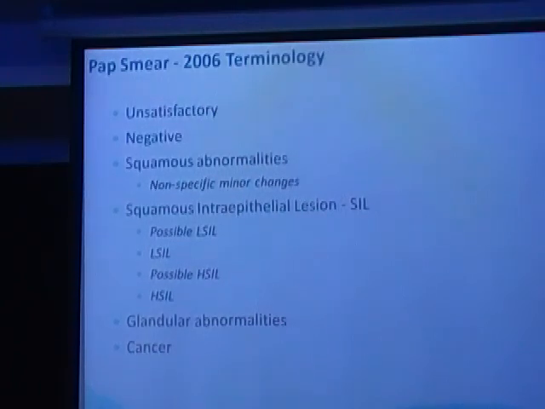Then come the squamous intraepithelial lesions: low-grade squamous intraepithelial lesions, possibly high-grade squamous intraepithelial lesions. That is the old category of CIN1, CIN2. That is, precancerous changes, where carcinoma in situ has just started setting in. Those are the conditions where we don't need to go for extensive surgery.